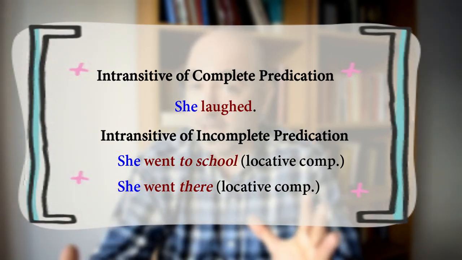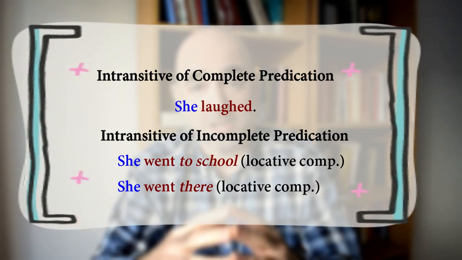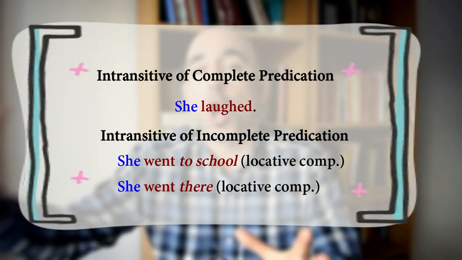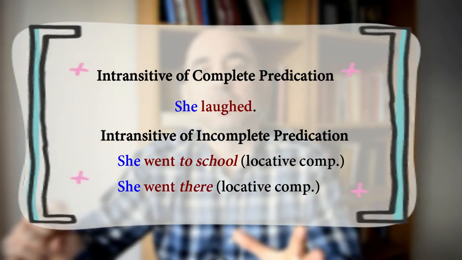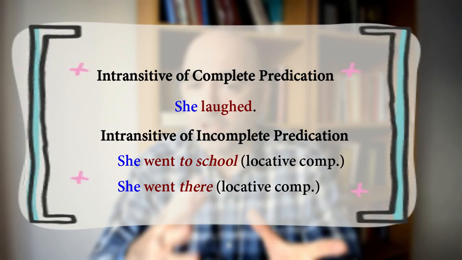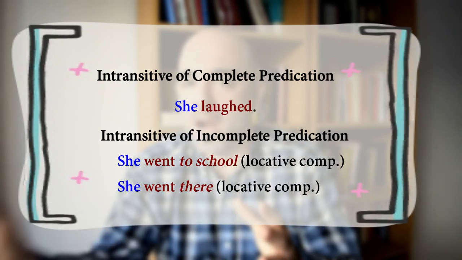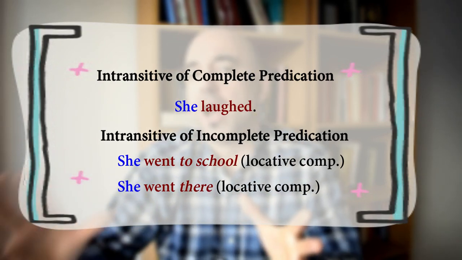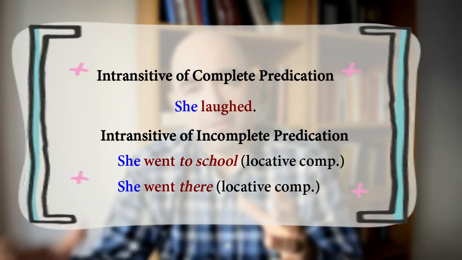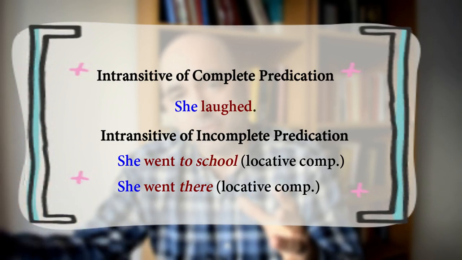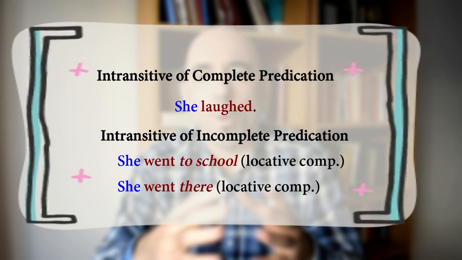Given that the predication is not complete by just saying "went," we need a locative complement. So "to school," in "she went to school," or "there," in "she went there," are the complements, the adverbial or locative complements "to school" and "there" of the verb "went."